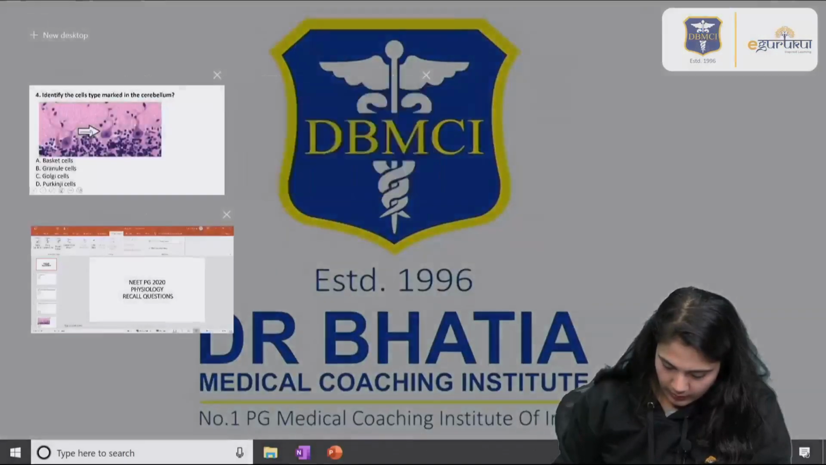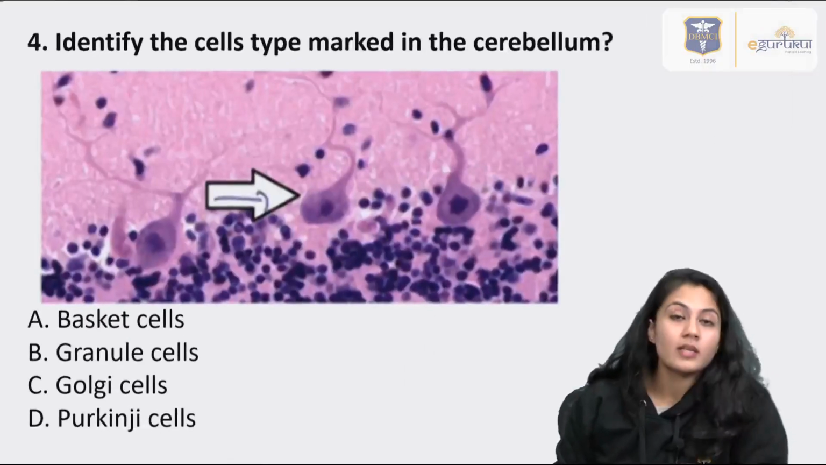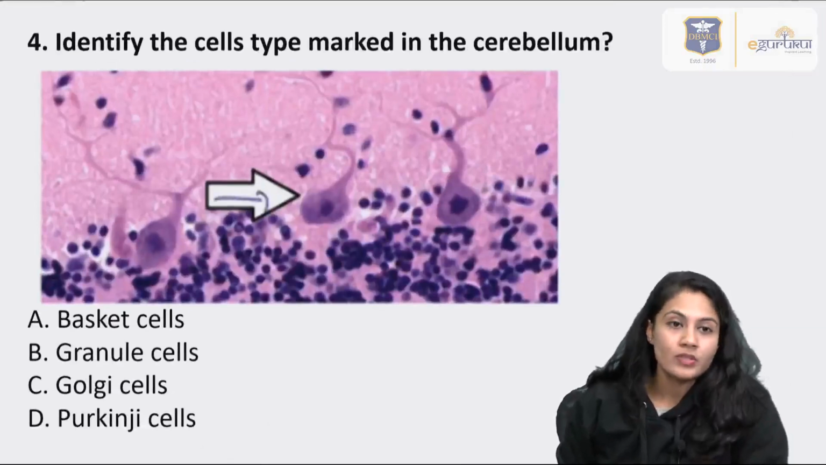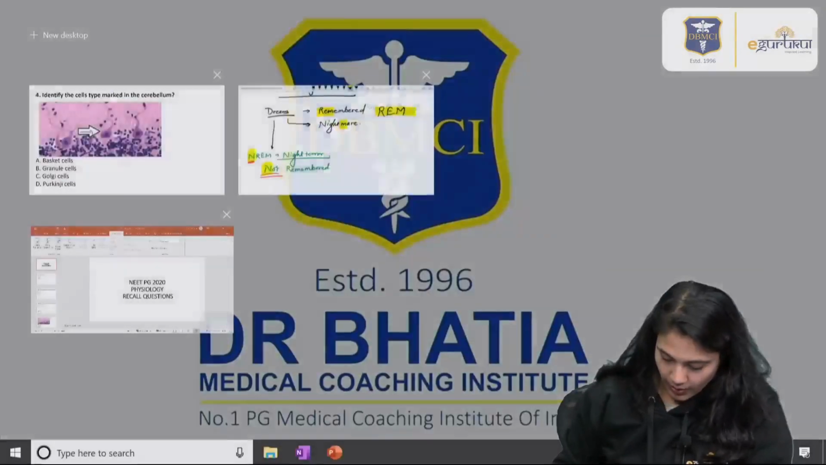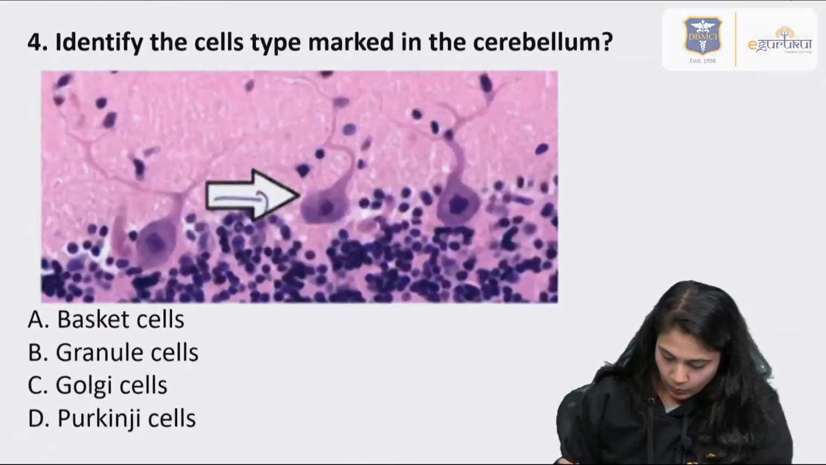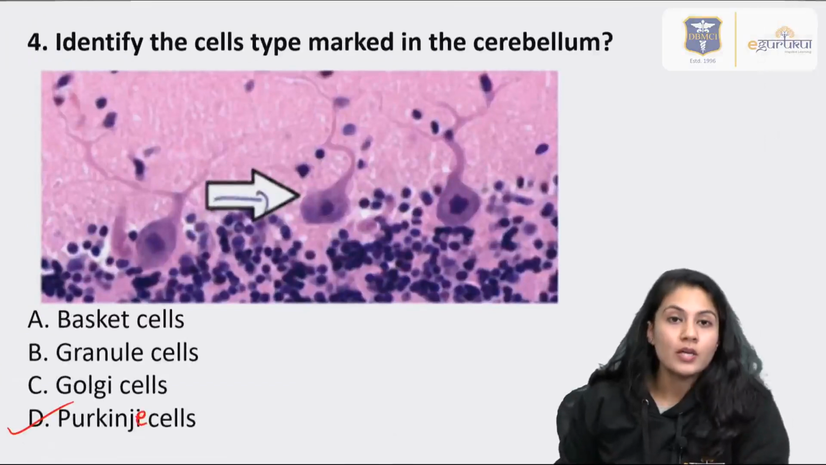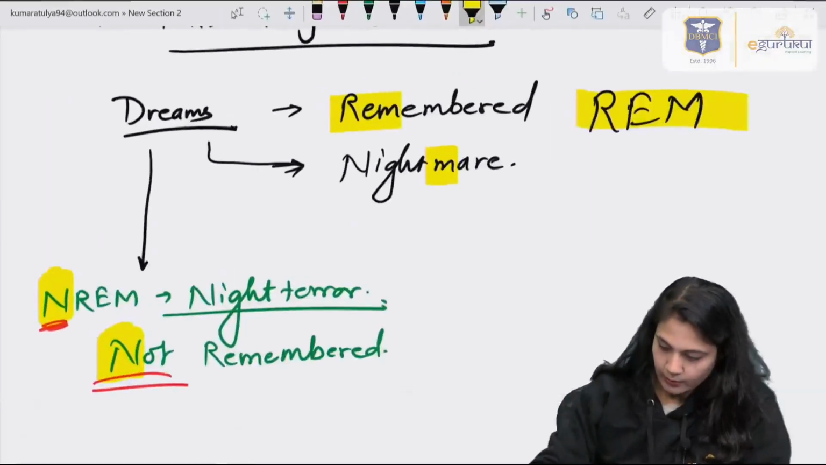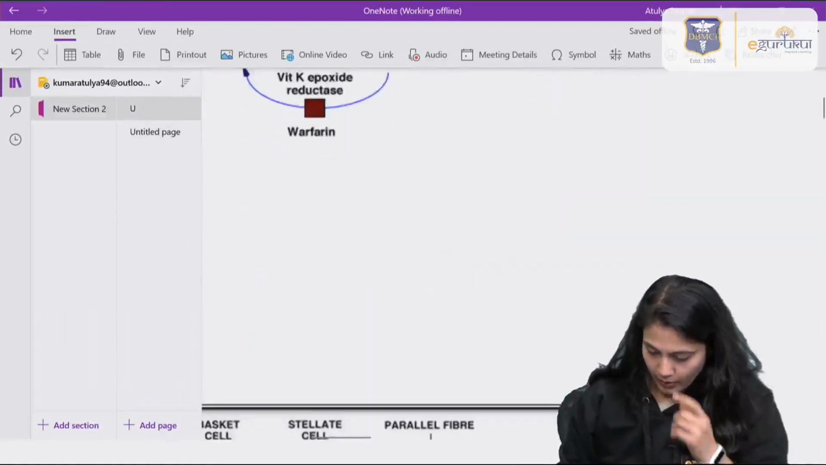Now moving on to the next question, that is about the cerebellar cells. There are 5 types of cells: basket cells, stellate cells, granular cells, Golgi cells, and Purkinje cells. We do have a diagram for this. First of all, the answer over here will be Purkinje cells. As soon as you see the diagram, you will get to know why the answer is Purkinje cell.